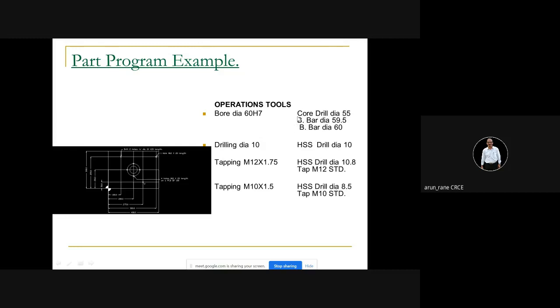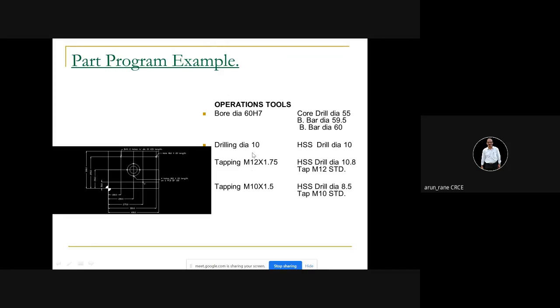Why two boring bars? Because we have a batch of 100 pieces or 1000 pieces. If you want to maintain accuracy when you're talking about 60 S7, then if you use only one boring bar, it will not give accuracy consistently. So you have to keep a stock of 0.5 as a finishing allowance and use a separate finishing bar. Normally we say rough boring bar dia 59.5, finish boring bar dia 60. All right, so this is one.